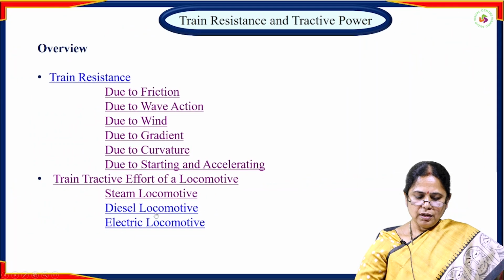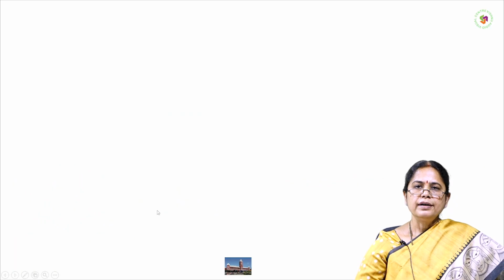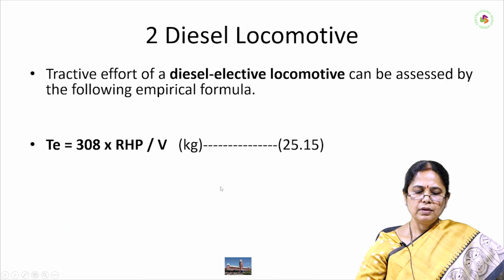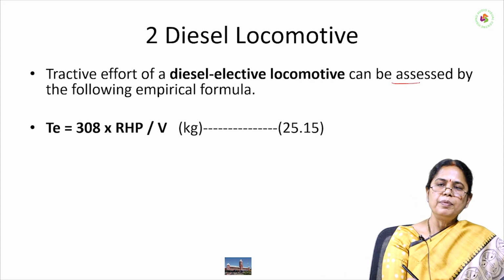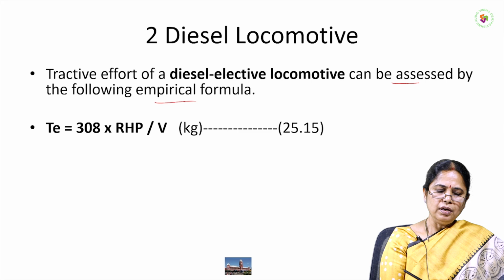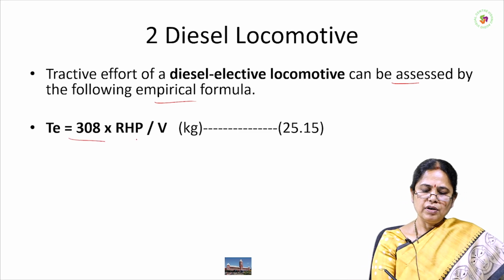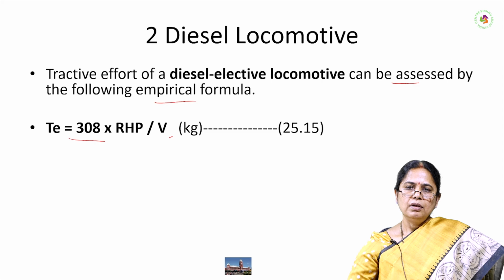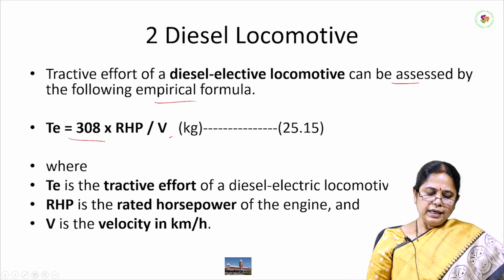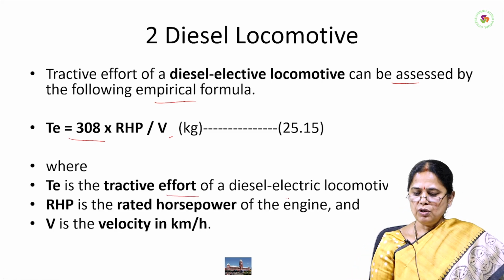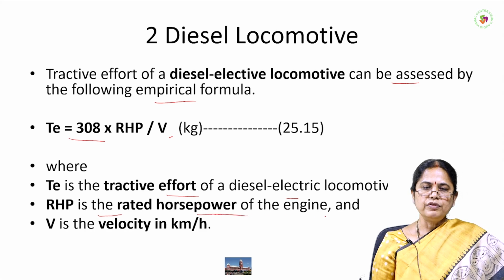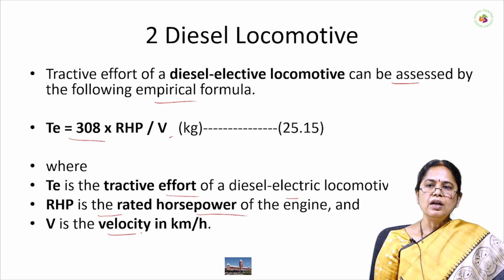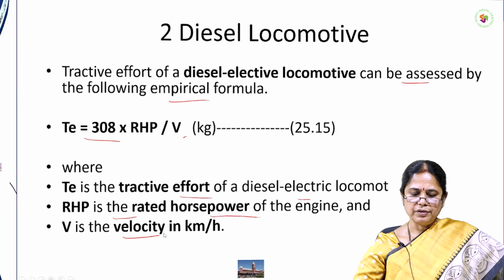Next is the tractive effort for diesel locomotive. The tractive effort of a diesel locomotive is assessed by the empirical formula TE is equal to 308 into RHP divided by V. TE is the tractive effort of the diesel locomotive, RHP is the rated horsepower of the engine, and V is the velocity in kilometers per hour.